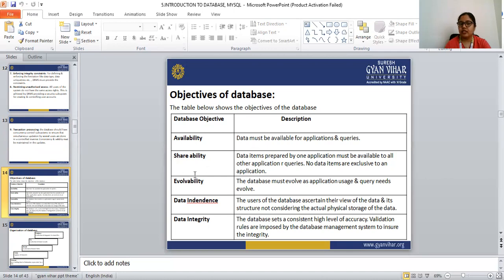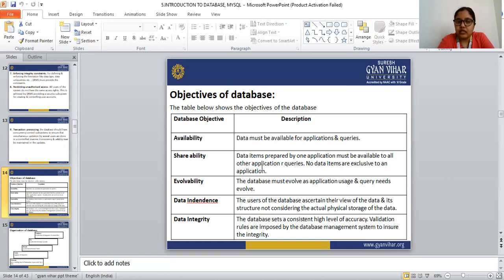So the data prepared by one application should be available to all other applications as well as queries. In this database, no data items are exclusive to one application.